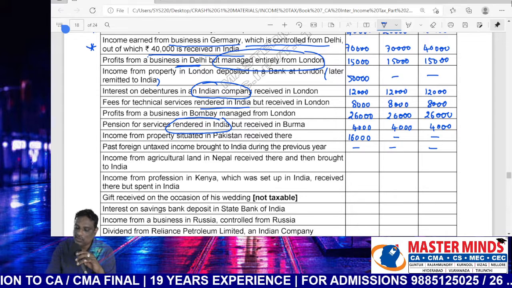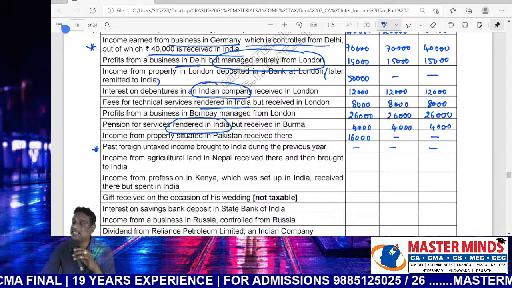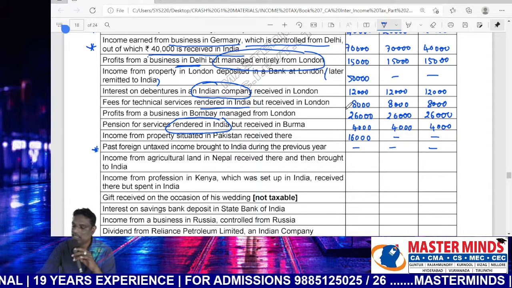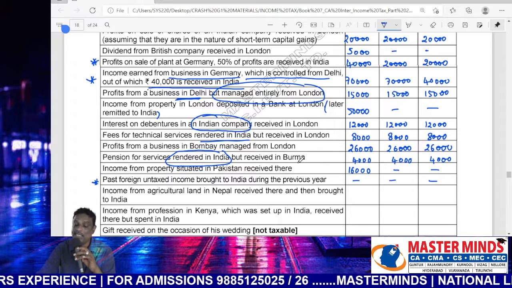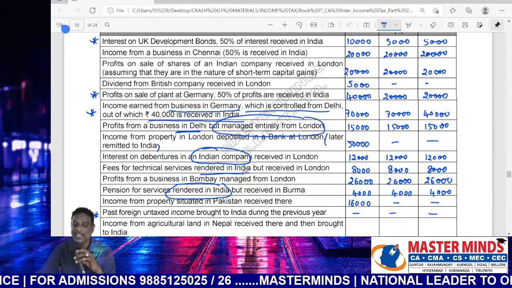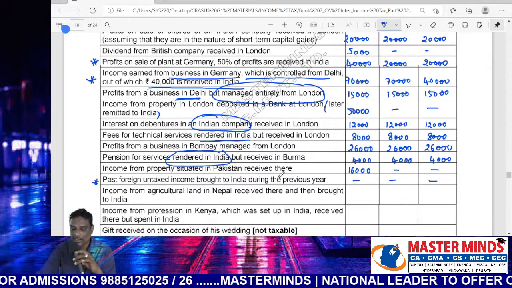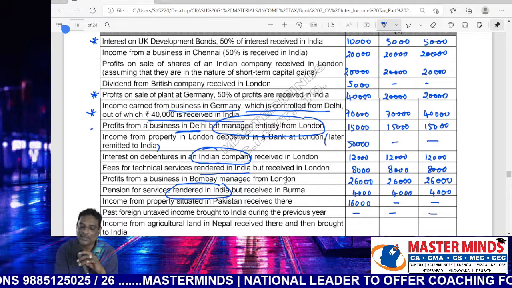This is also one of the important points. Please select some important points. So at the time of preparation, please concentrate on those points which were selected. So, complicated points. I think it is better to select management entirely from London.